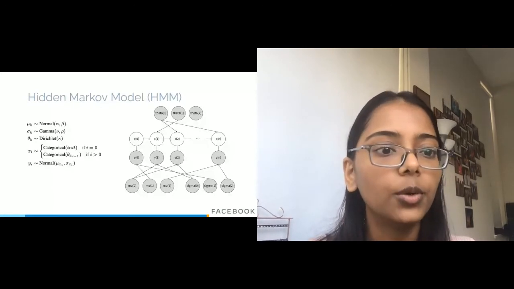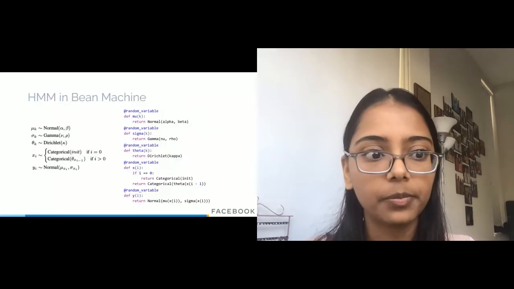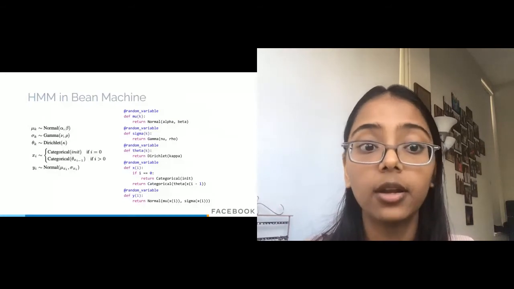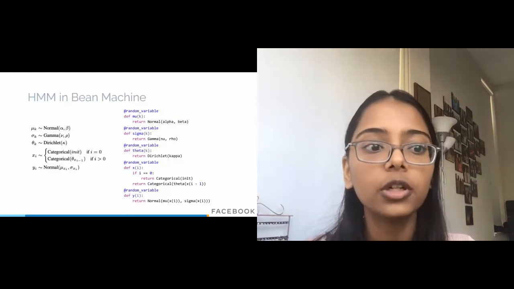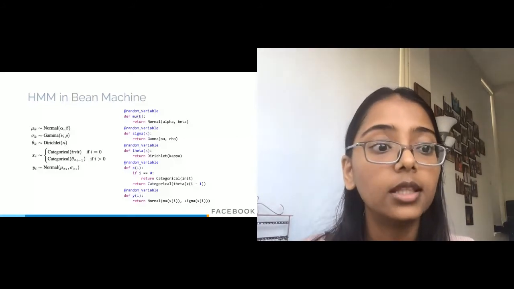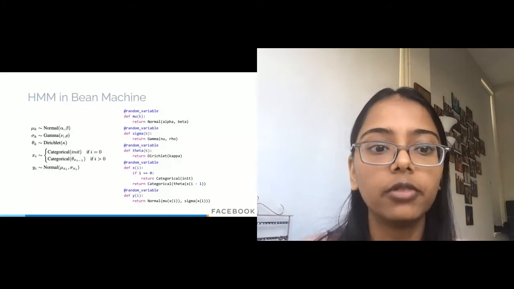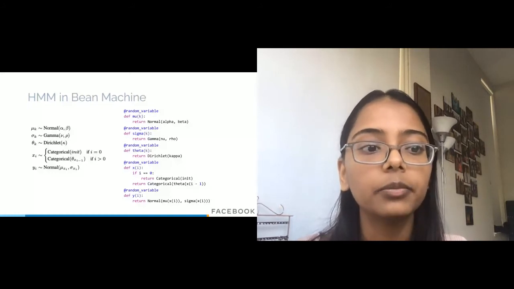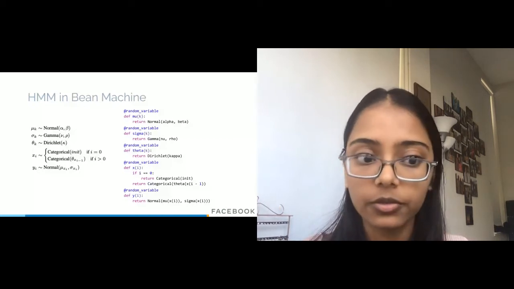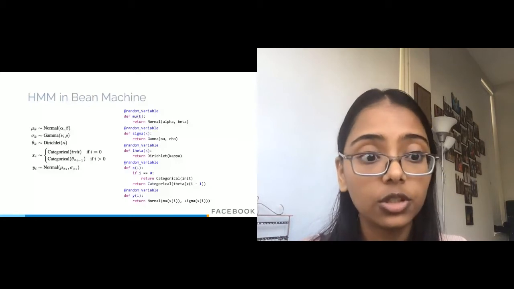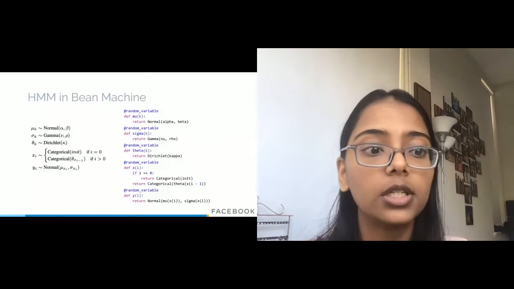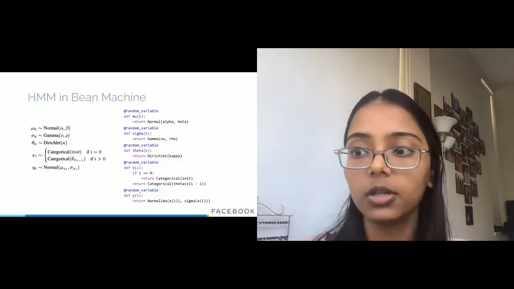In Bean Machine, we will write the model as specified here. So each variable is a function annotated with the @random_variable decorator. Each function returns the conditional probability distribution of each variable, and the arguments to these functions are subscripts of the variables. So for example, we have mu of k is a function that returns a normal distribution, theta of k is a function returning the Dirichlet distribution, and so on. It's worth pointing out the nice similarities between the mathematical notation and the modeling representation.